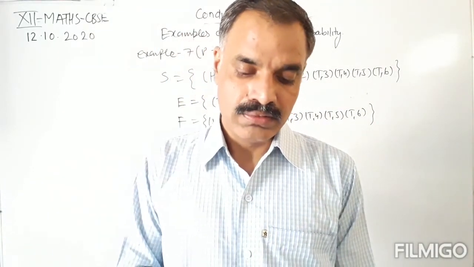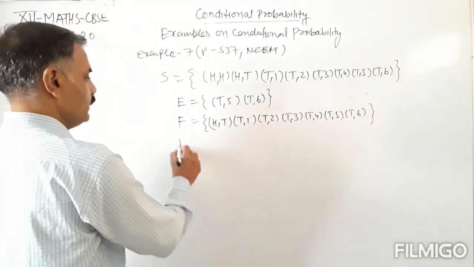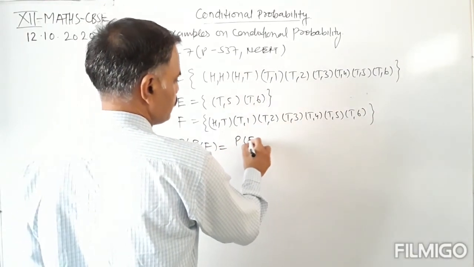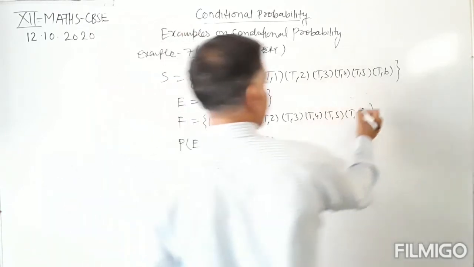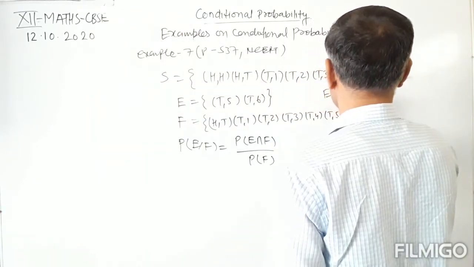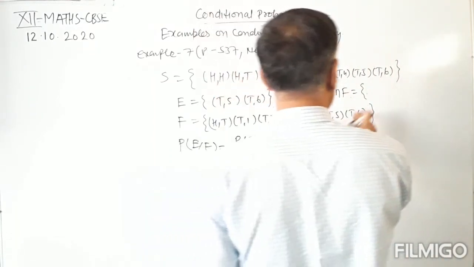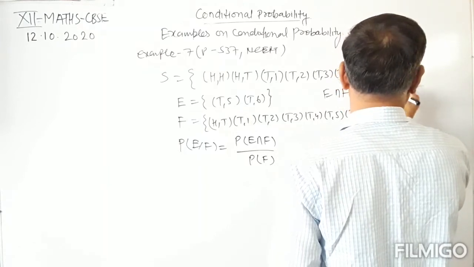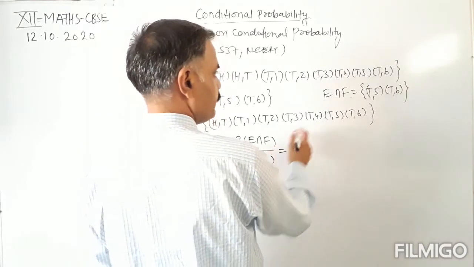Now we have to find E given F. So P(E|F) equals P(E intersection F) upon P(F). E intersection F is T5 and T6.